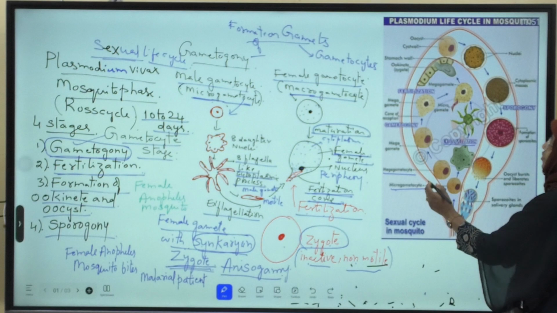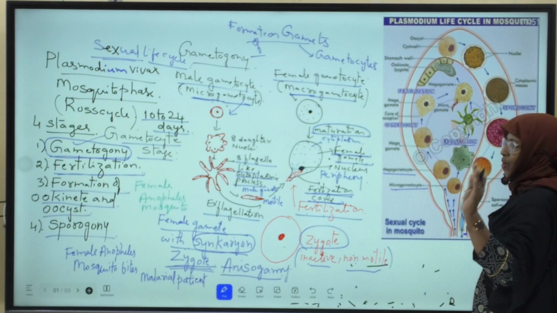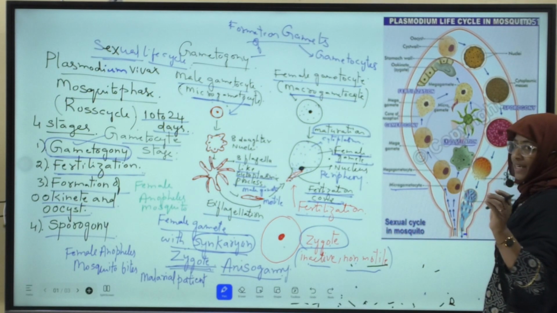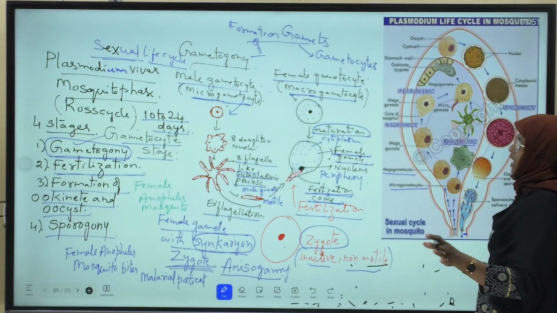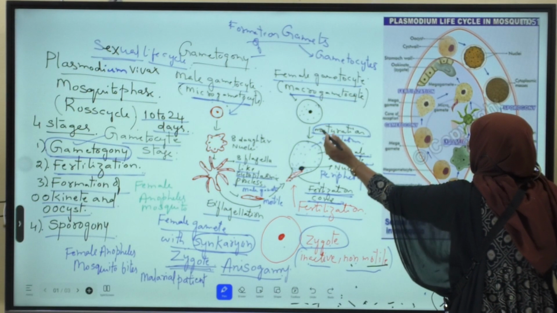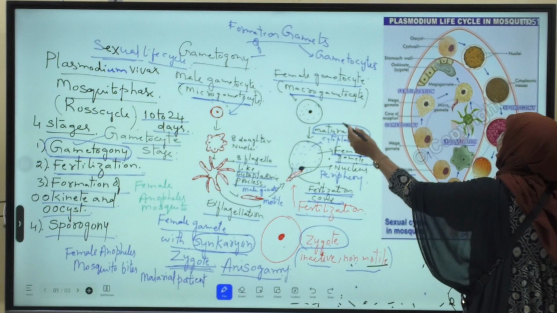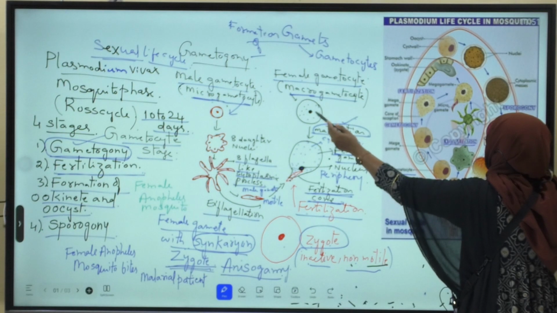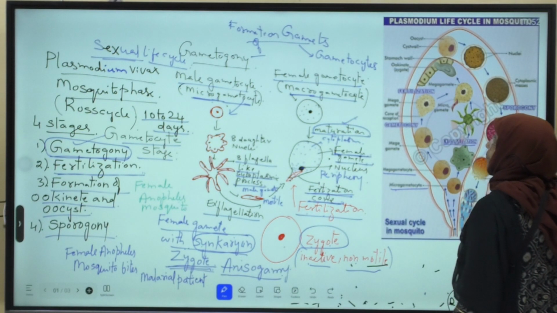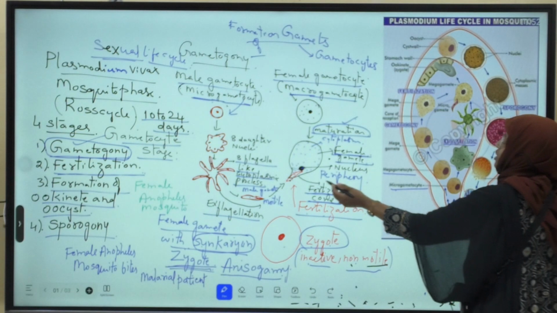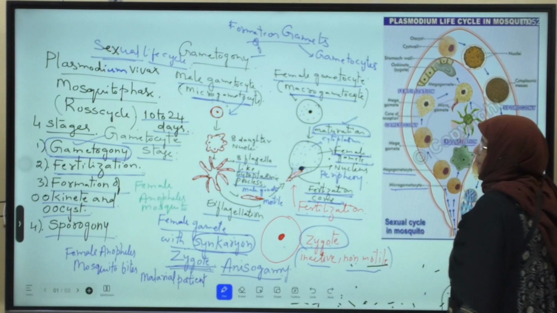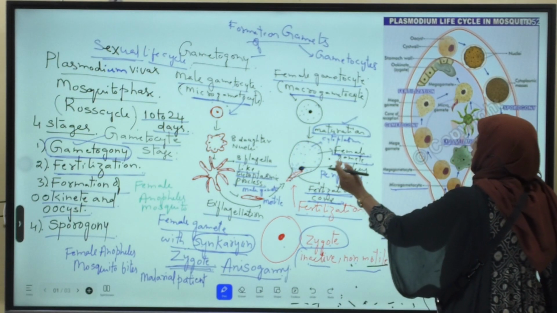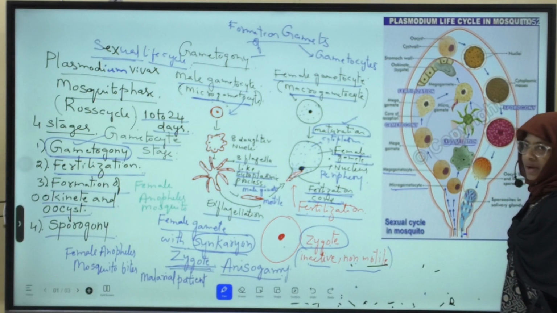During the formation of the female gamete, there is no nuclear division, no cytoplasmic division. Just certain changes take place in the female gametocyte. This is called maturation. In the maturation process, the nucleus which is located in the center moves towards the periphery. At this point, the cytoplasm forms a projection. This is called the fertilization cone. Now this female gametocyte is called the female gamete.